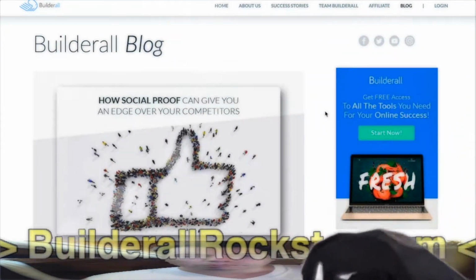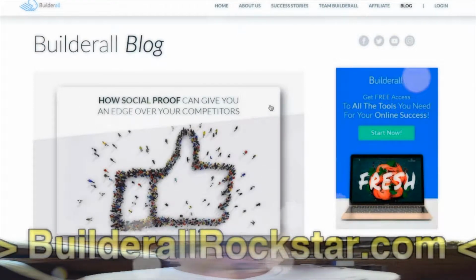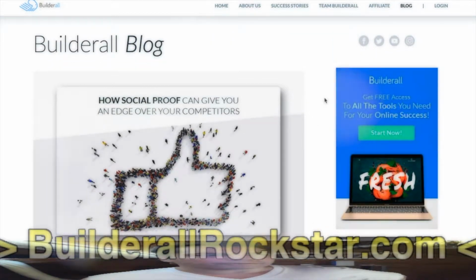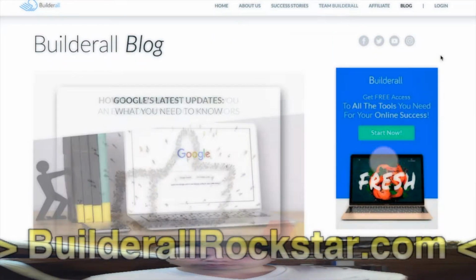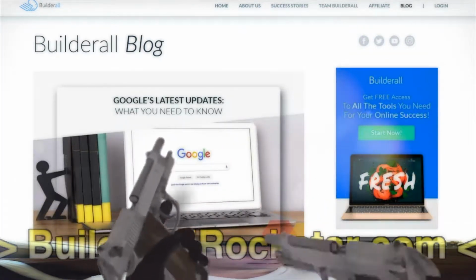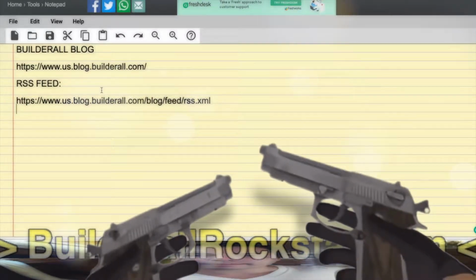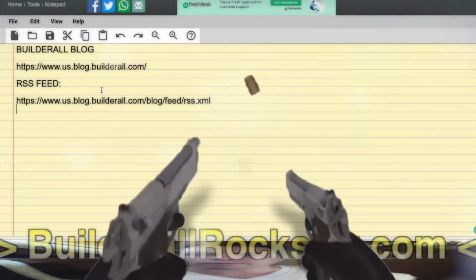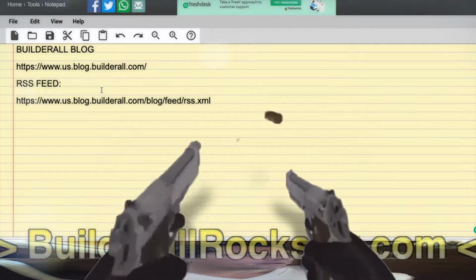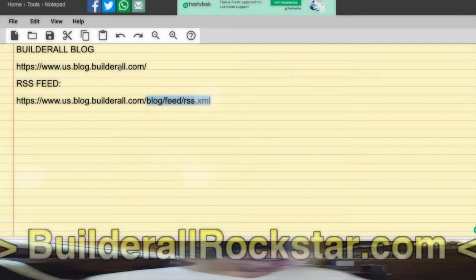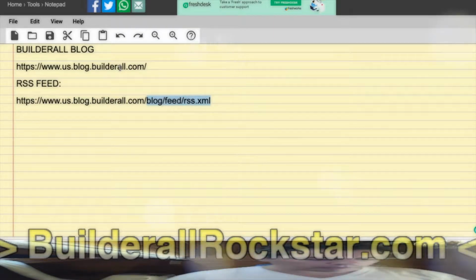Anyway, that's not my point, because I'm not sending a visitor to it. I'm talking about the Builderall blog. So there is no RSS feed listed. If you want to know the URL for the RSS feed, you just have to add, because the blog in Builderall is made so that there is an RSS feed for every blog, and you cannot switch it off, you just have to add /feed/rss.xml to the URL of your blog. So for any blog made with Builderall, you add this and you will get the RSS feed.